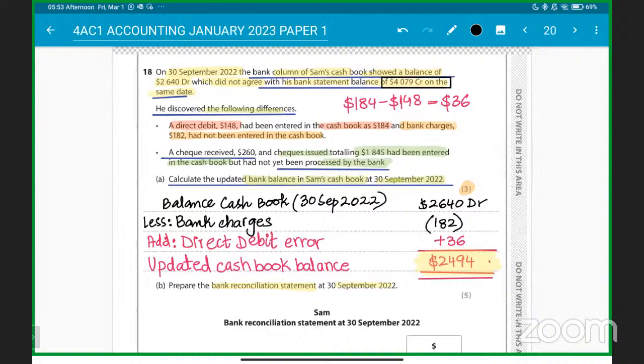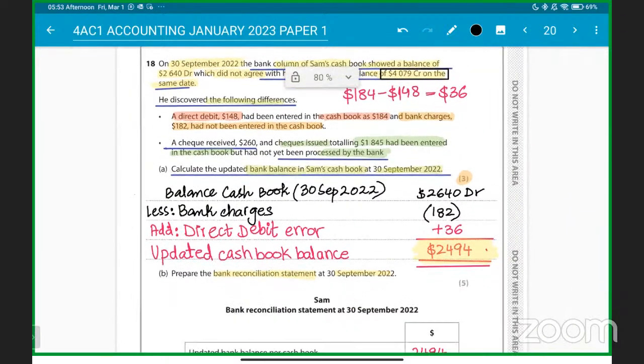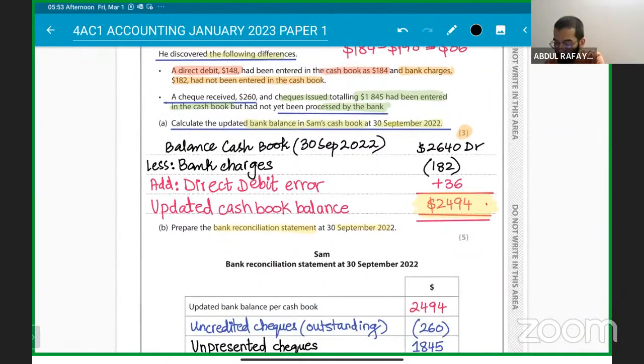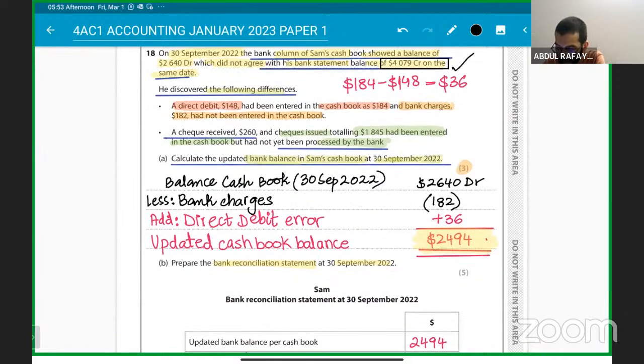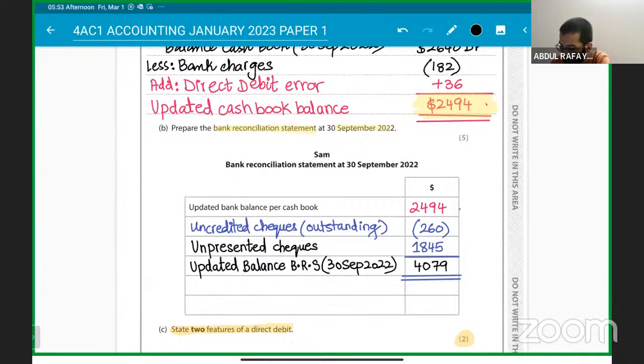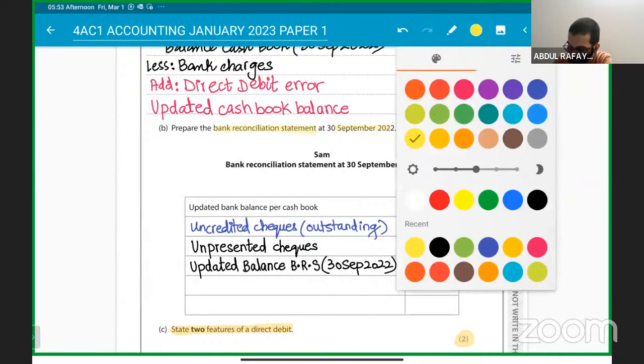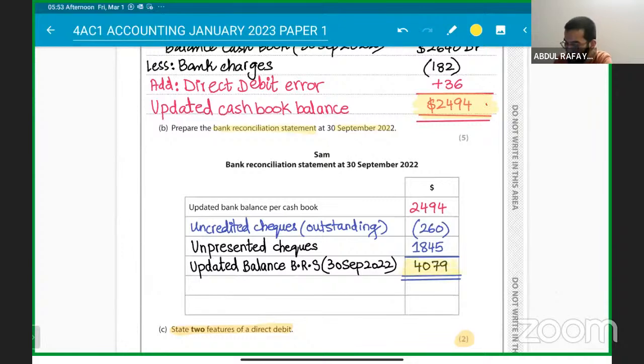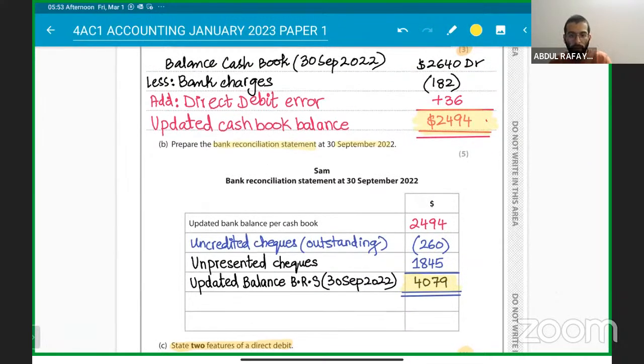Why did we minus 260? That I'm explaining. What I'm trying to tell you is that you can tally back your answer with the bank statement answer at the start. It is matching now. Now the error has been corrected. Okay, understanding? Yeah. 4,079 we are getting as the bank balance in the BRS. So now let's go to the explanation of how we are getting that.